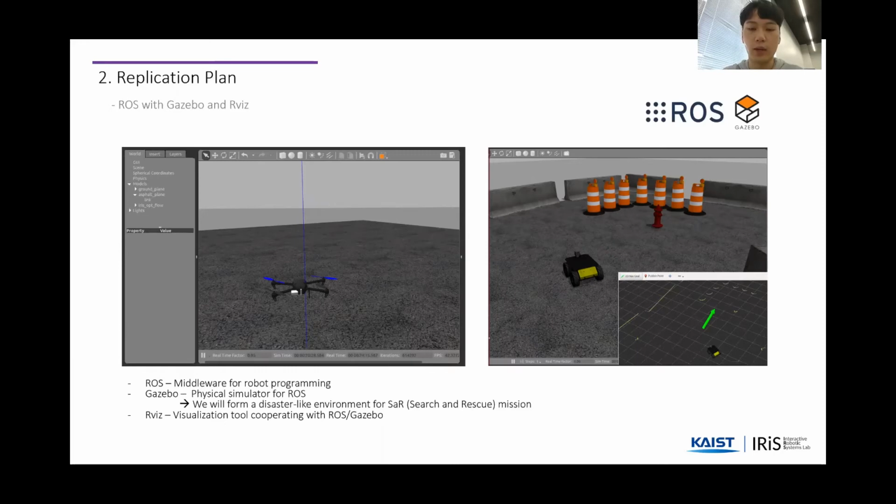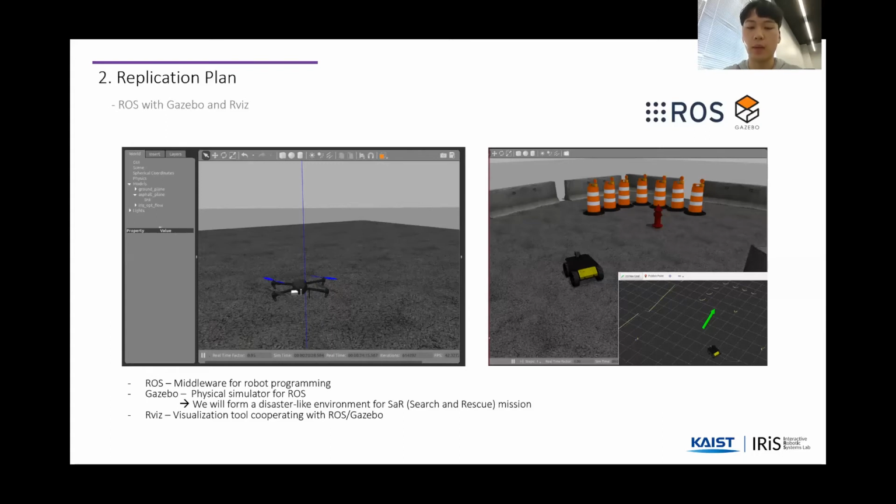In this simulator, we will form a disaster-like environment for a search and rescue mission composed of various obstacles and narrow passes. We are going to run the drone and unmanned ground vehicle based on this simulator. RViz is a visualization tool cooperating with the ROS and Gazebo system.